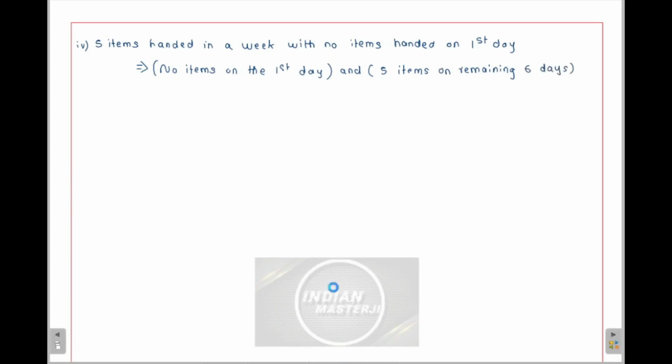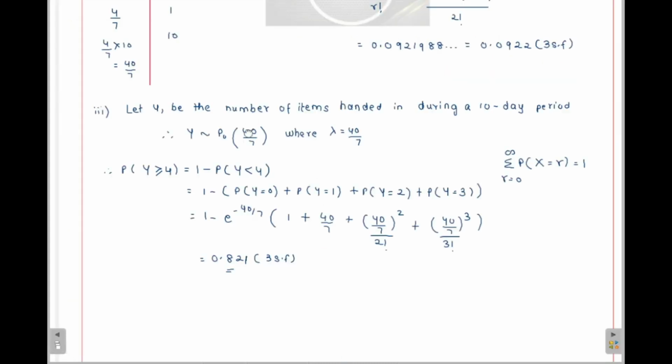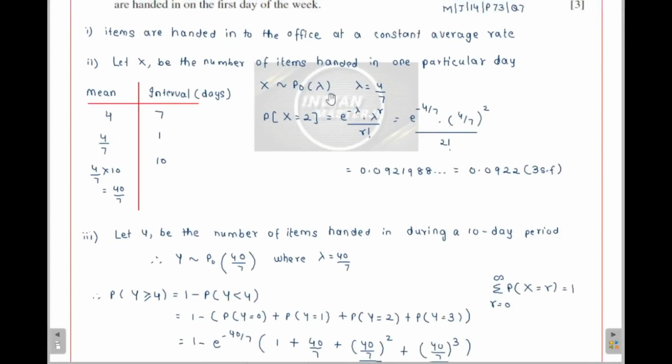So for one day we already know the lambda. What lambda do we know? We know that the lambda is equal to 4/7. For one day the lambda is equal to 4/7, and I can take this x as the random variable for that particular one day. Okay, and for 6 days, what will be the lambda? For 6 days the lambda will be 4/7 into 6. Correct?